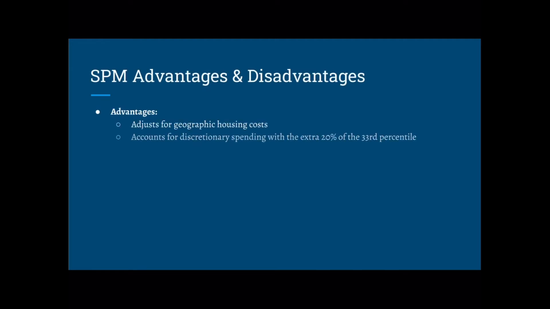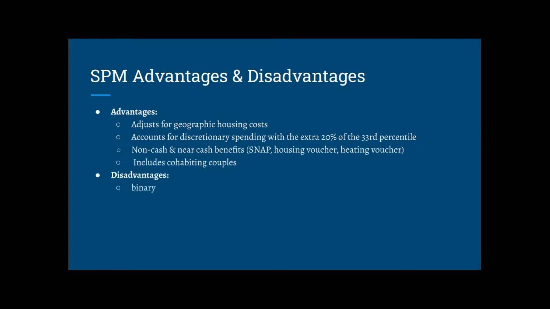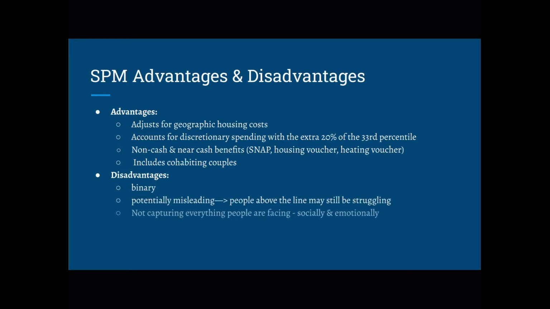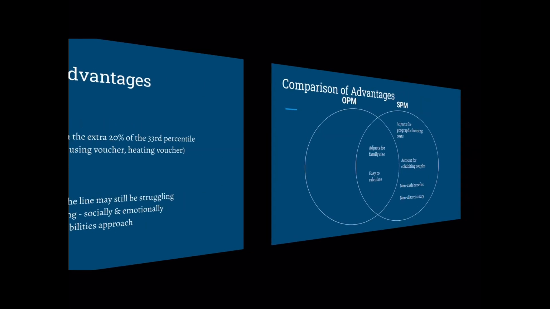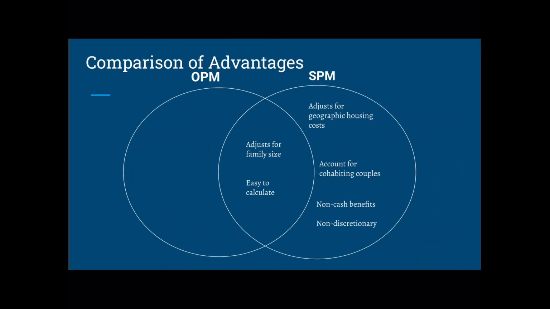SPM is adjusted for geographic housing costs, which allows the family to fall on the poverty threshold a lot more accurately. Also, it is adjusted for discretionary spending, non-cash and near-cash benefits such as SNAP, and cohabiting couples. However, it is binary, which means that if a person falls $1 above the line, they may not receive the benefits they need. As we can see, based on the chart, SPM has a lot more advantages compared with OPM.